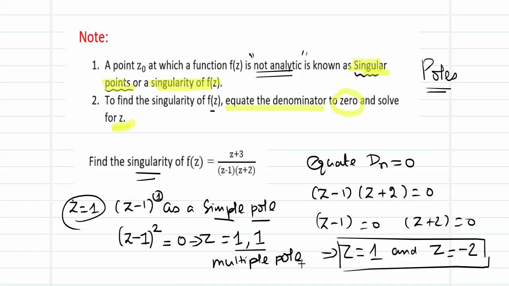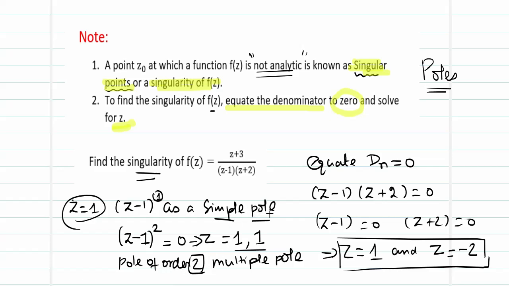In particular, this z equal to 1 is a pole of order 2, because the number of times it repeats is 2.